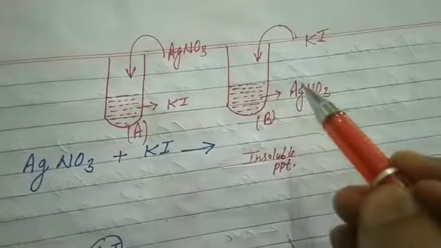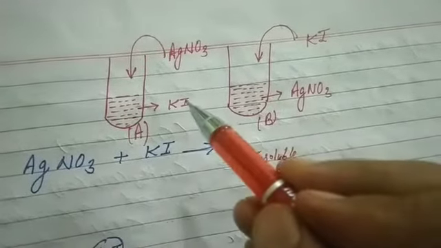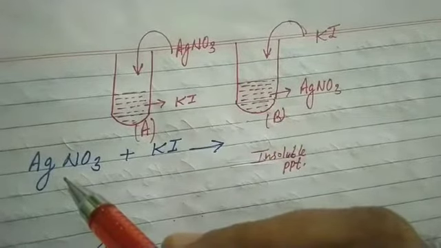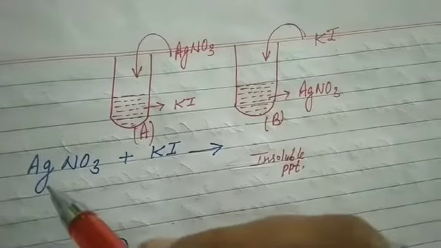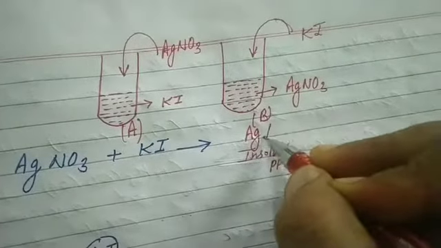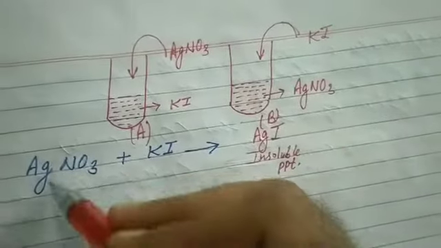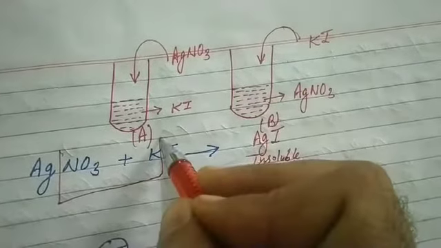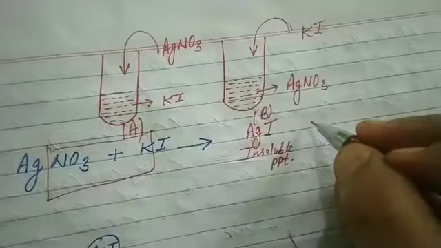No matter what the dispersed phase and dispersion medium are, the reaction is common. AgNO3 plus KI leads to the formation of an insoluble precipitate of silver iodide, AgI, plus KNO3.